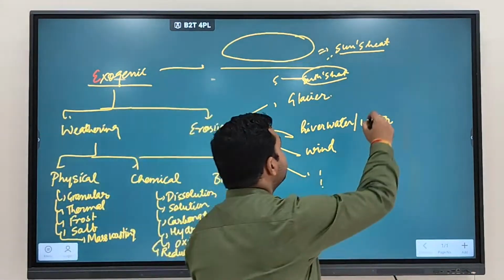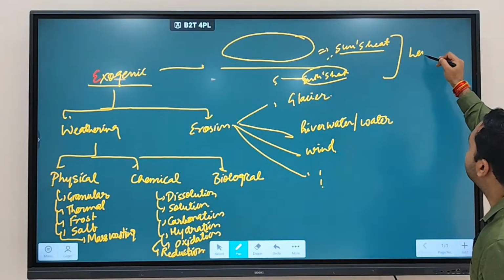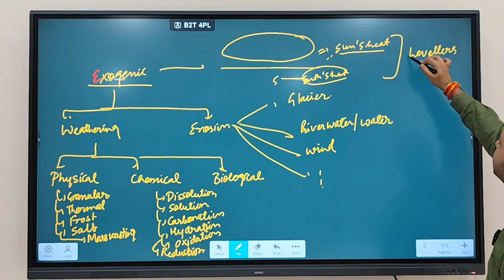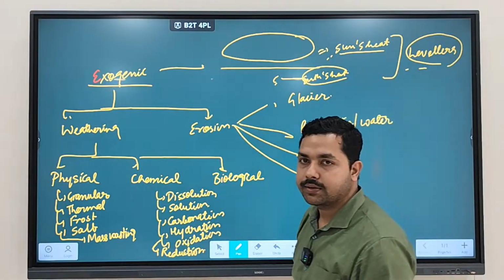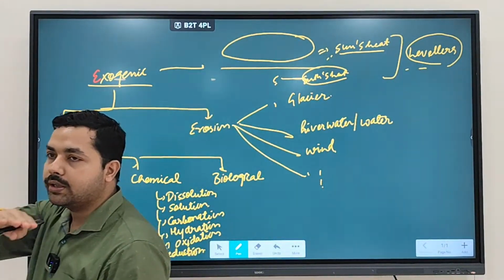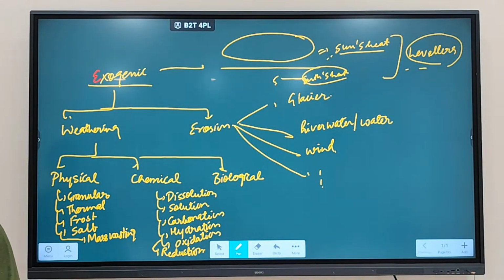And we discussed that exogenic forces are also referred to as levelers. Why are they referred to as levelers? Leveling, because they are eroding and destroying things, that's why they are called levelers. Clear? Endogenic forces create mountains, while exogenic forces erode the mountain, reducing its height, so that's why they are referred to as levelers. So this part we have discussed.